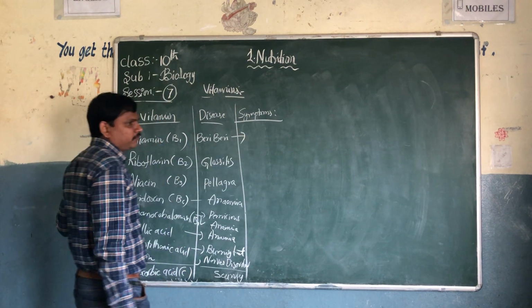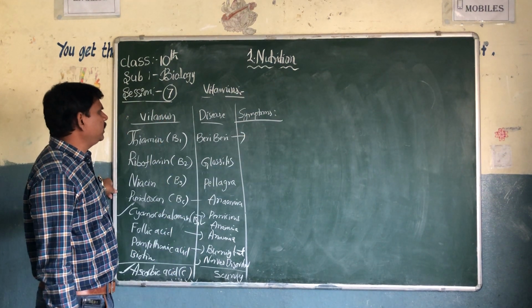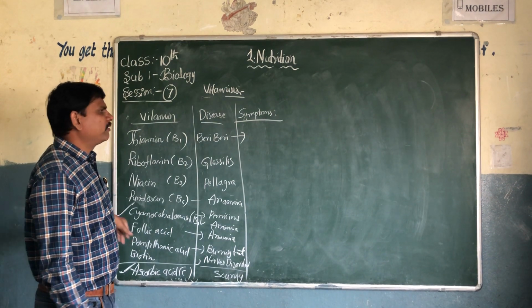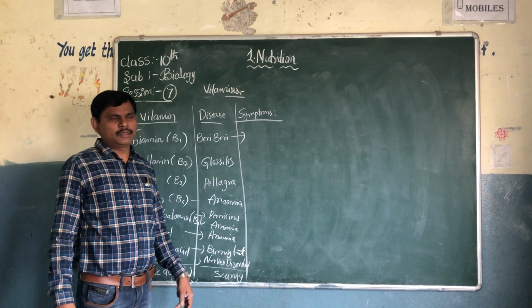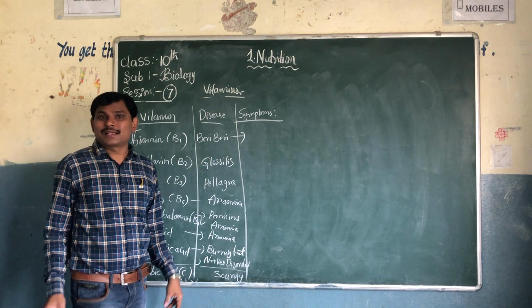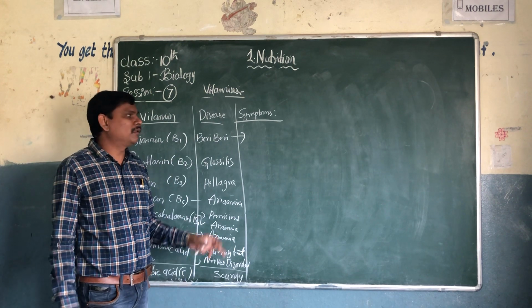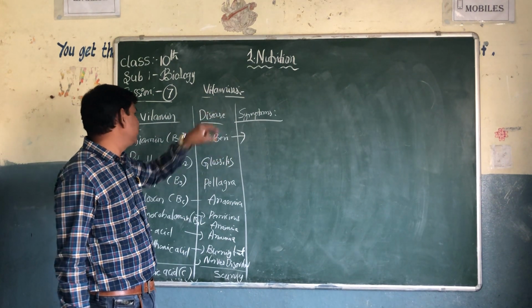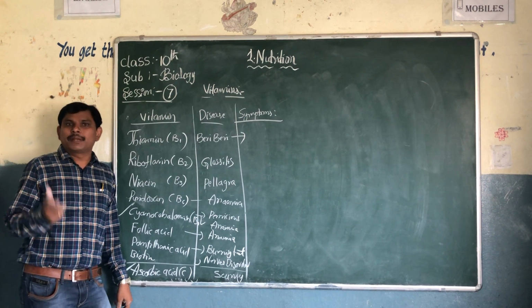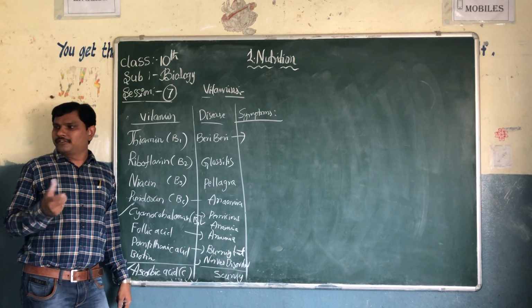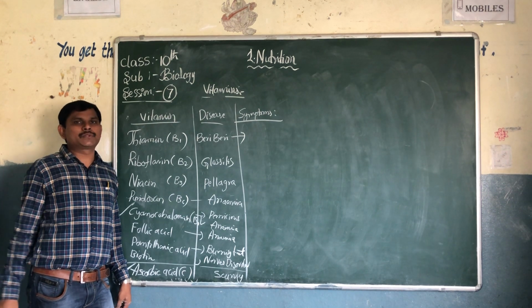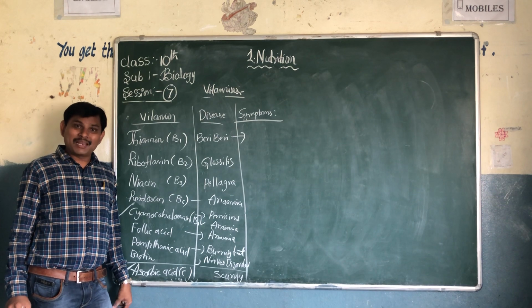Only once or twice is enough. So you get many symptoms like vomiting, fits, paralysis, loss of appetite, and difficulty in breathing.